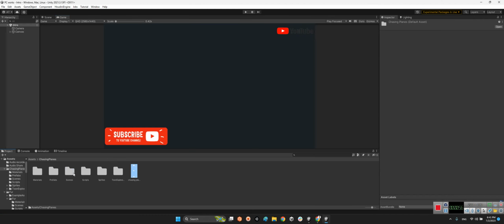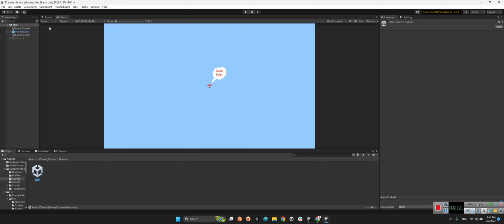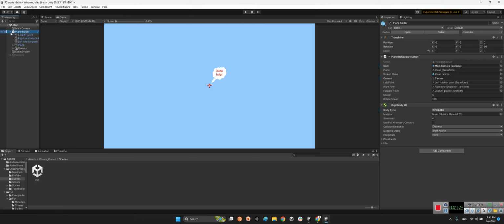After that, you can come over here. There is some scene folders, but in the scene here we have our plane holder, which is plane behavior.